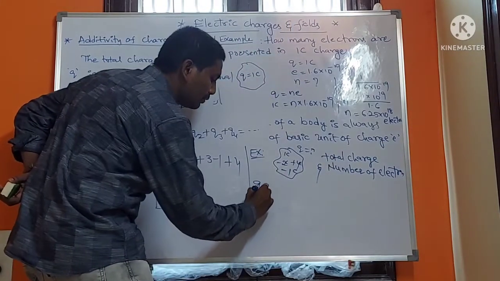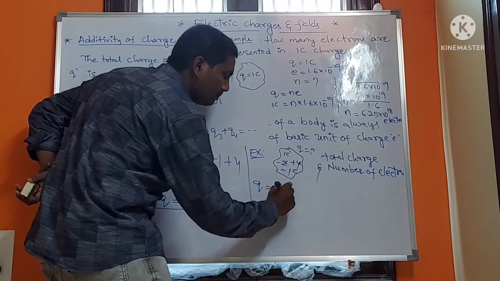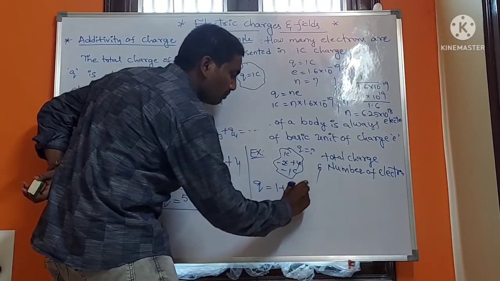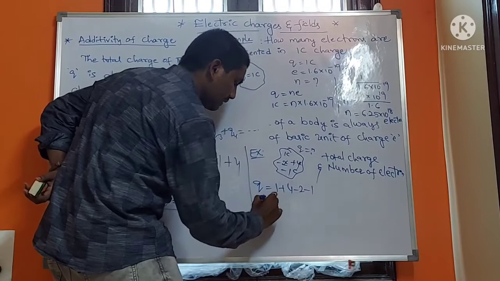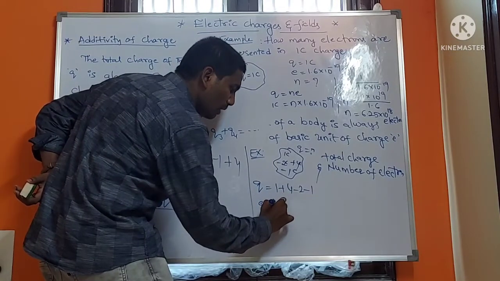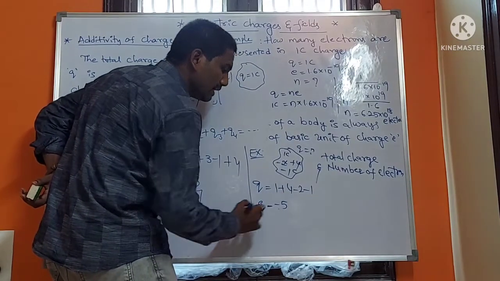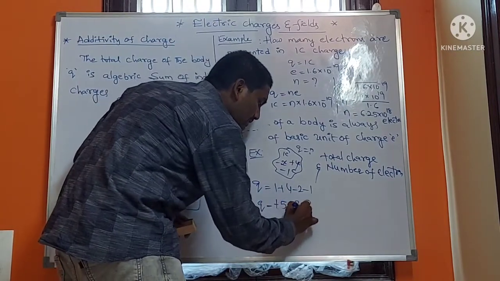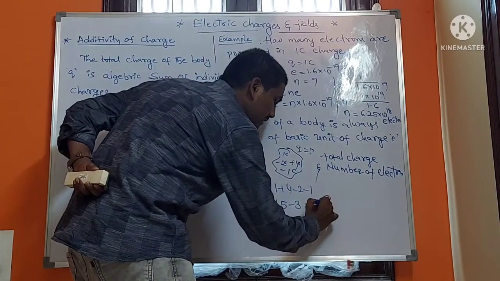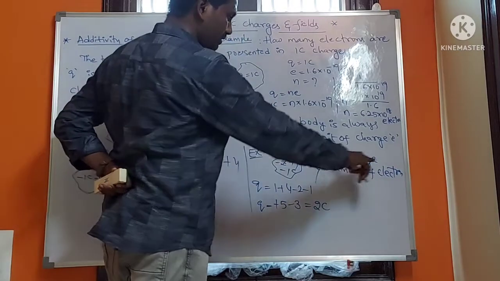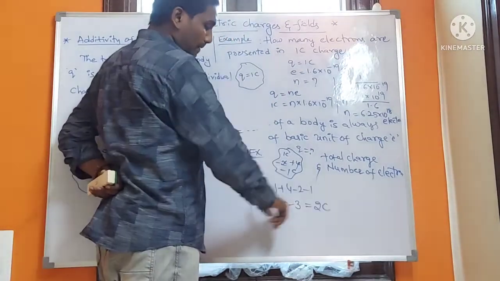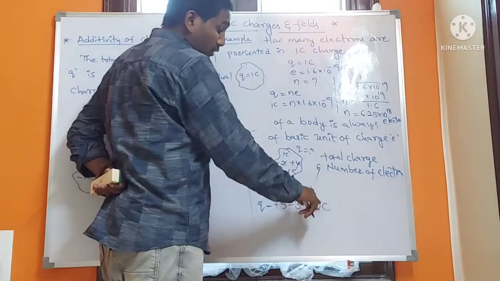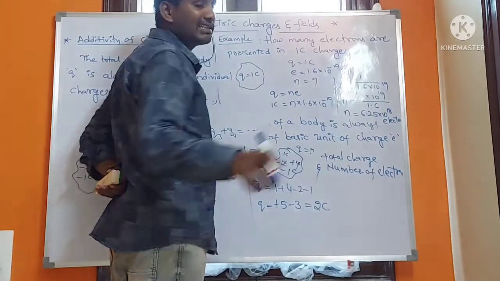Q is equal to 1 plus 4 minus 2 minus 1, that is 5 minus 3, which is plus 2 coulombs. The total charge is Q is equal to 2 coulombs. How many electrons are present?